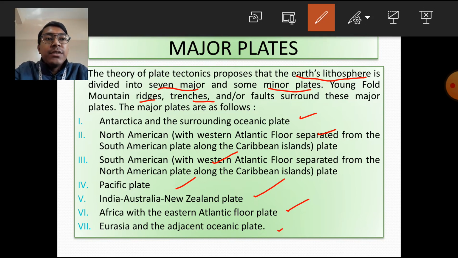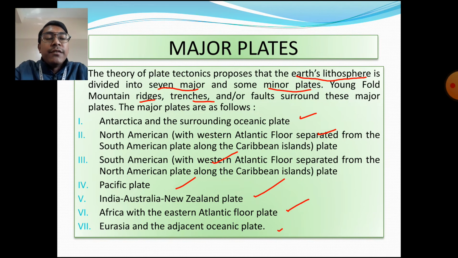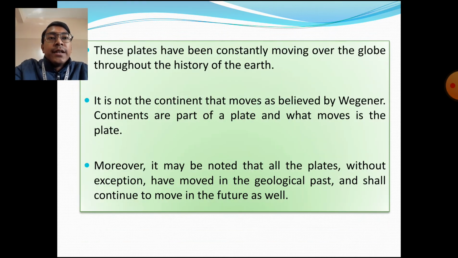These 7 major plates move in different directions and have led to the formation and distribution of the present-day continents and oceans. These plates have been moving continuously over the globe throughout the history of the earth. And it is not the continents that move, as believed by Wegener. Wegener believed that the continents move in different directions, and that the entire landmass of the earth was joined together.